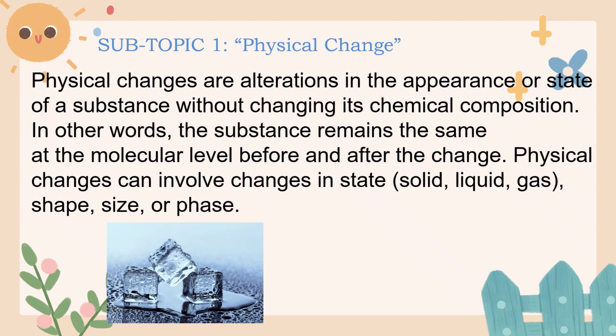That's a physical change. Another one, if you cut a piece of paper, it becomes smaller, but still paper, not something else. So that's also a physical change. So remember, in a physical change, the material stays the same even if it looks or feels different.